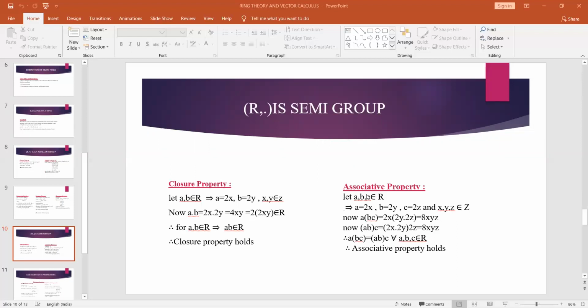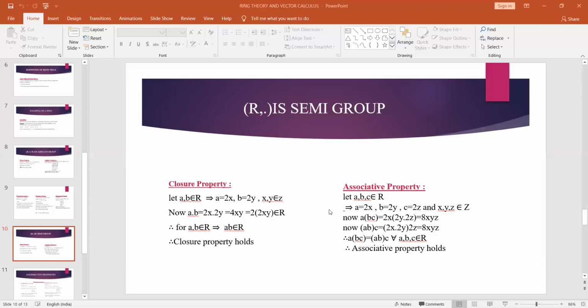Coming to the next property, that is associative property with respect to multiplication. We have to consider three elements. So I consider three elements, and a is nothing but 2x, b is 2y, c is 2z. And now I am considering a into bc. So a into bc is equal to 2x into 2y into 2z. This is 8xyz. And similarly, if we consider ab into c, also 2x into 2y into 2z, that is also 8xyz. It means a into bc is equal to ab into c. So this is associative property with respect to multiplication. Therefore, R satisfies the two conditions with respect to multiplication. Therefore, R comma dot is semi-group.